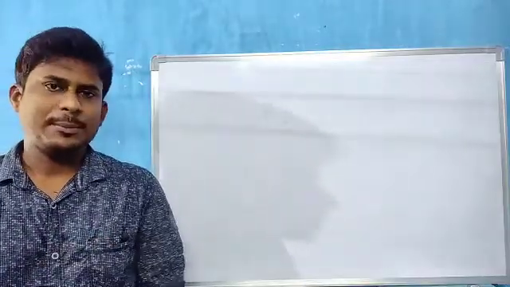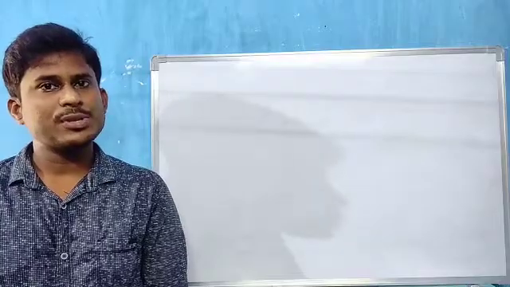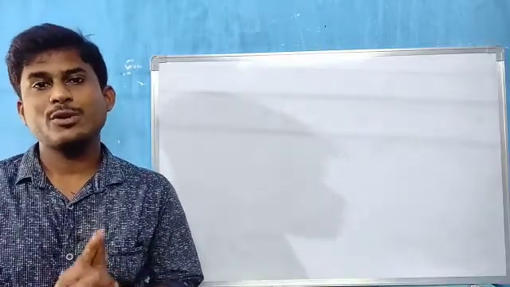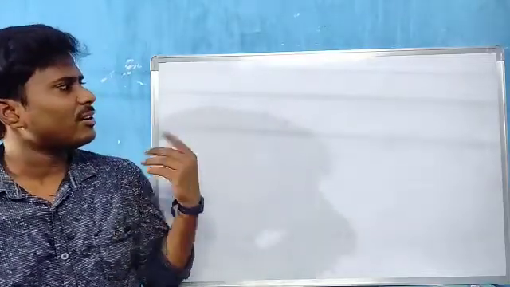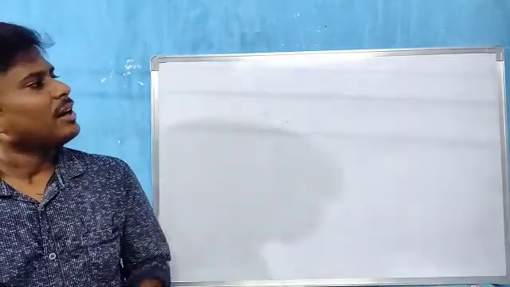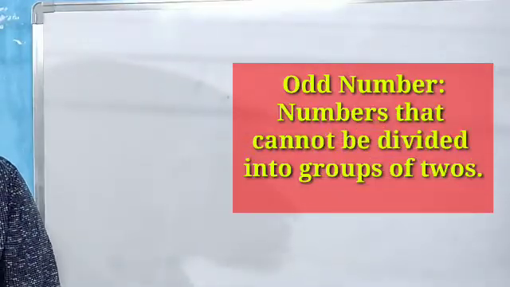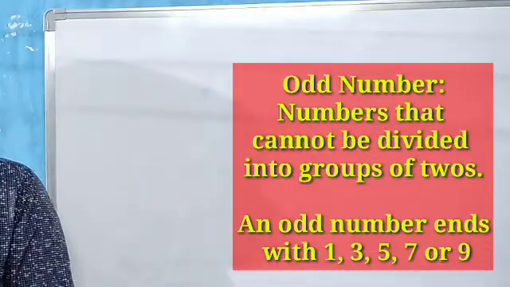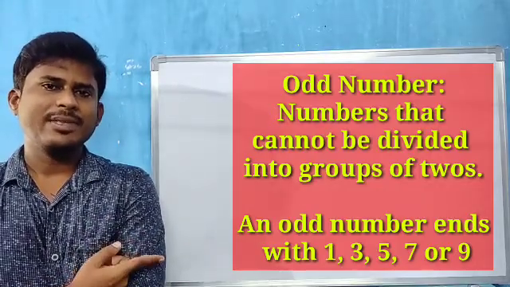Next we have seen 7 balls. Did we divide them into groups? No. We were left with 1 ball. So that is called an odd number. Definition: odd numbers are numbers that cannot be divided into groups of 2. An odd number ends with 1, 3, 5, 7, 9.